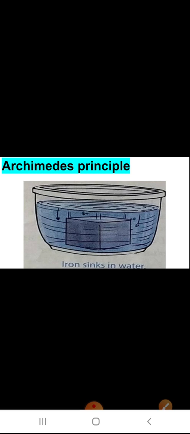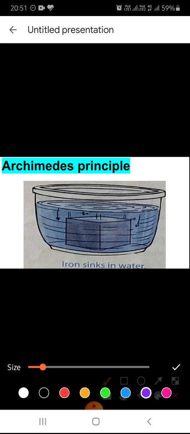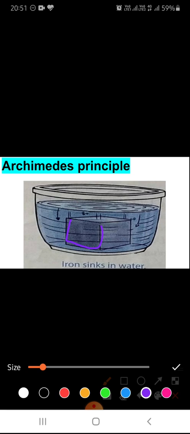So let's begin. Now we have studied that whenever we put an iron block in water, it will sink. It will sink down, and you will see that it will easily go down and sink.